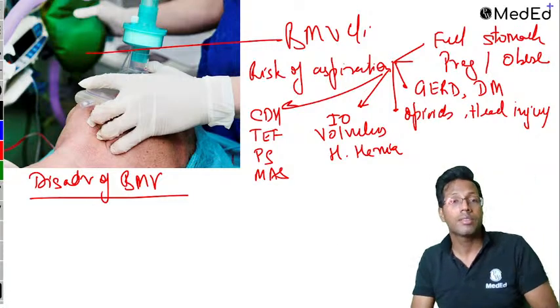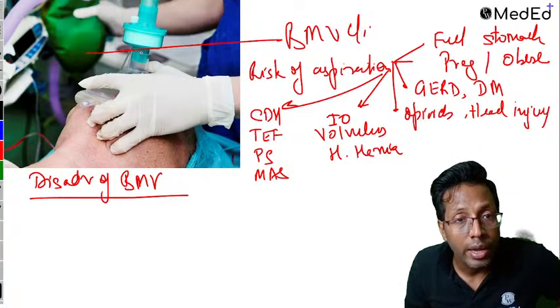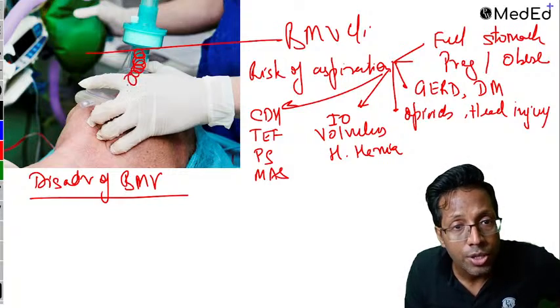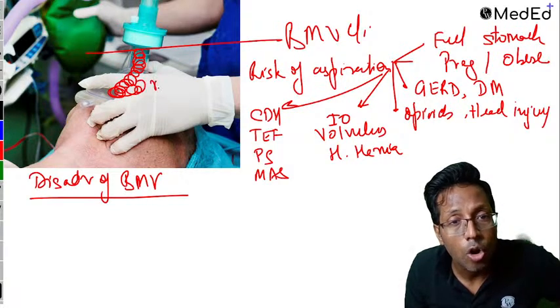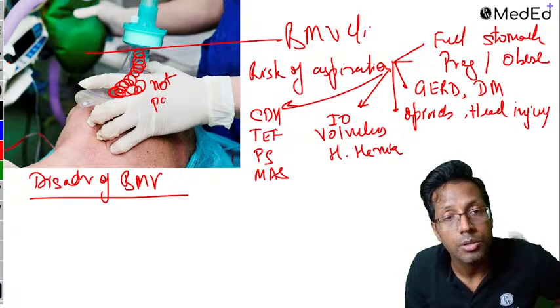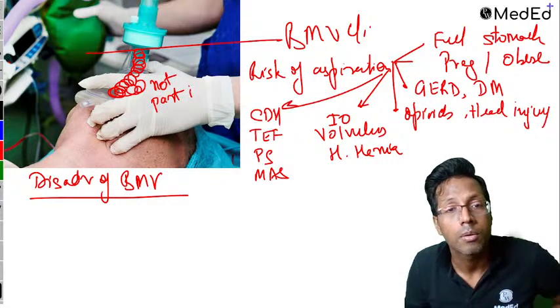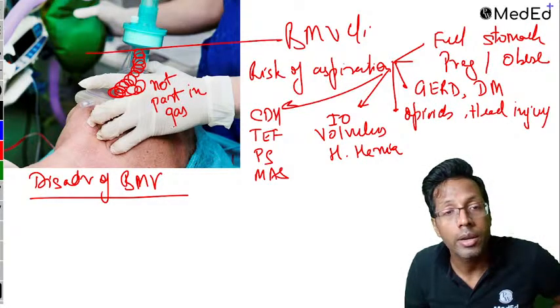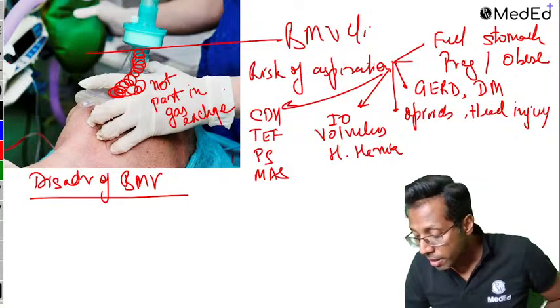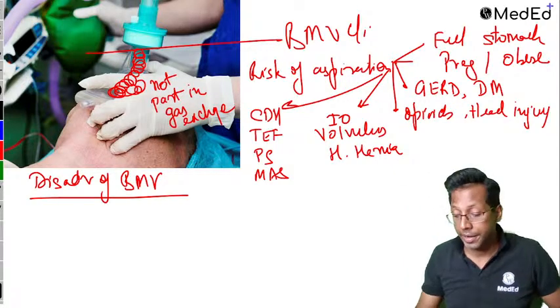Bag mask ventilation is providing you with an area that contains oxygen, and this is not taking part in gas exchange. Anyone? What does it mean? You are increasing an area that contains oxygen and does not take part in gas exchange. That's the hint.